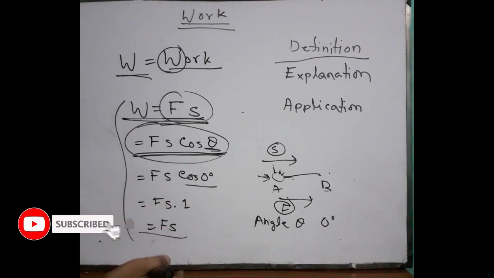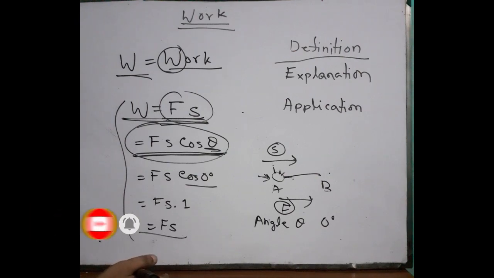I am not talking about direction in physics, of course. I am talking about the theory. First of all, we know the theory, then we can explain or apply. But in a basic theory, you have to know everything at your certain level. So I think the mathematical expression of work is done here.